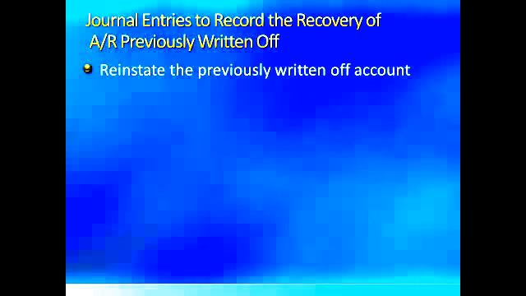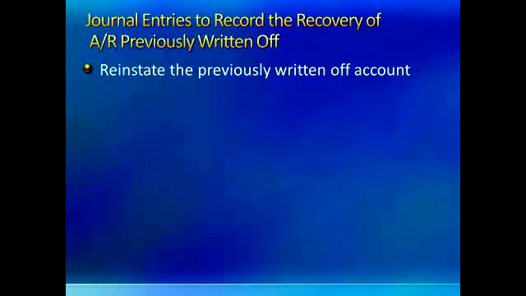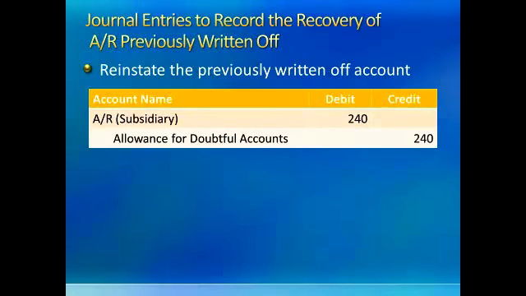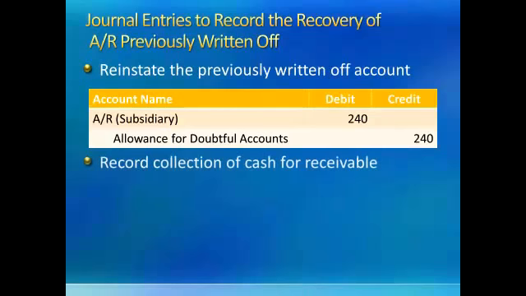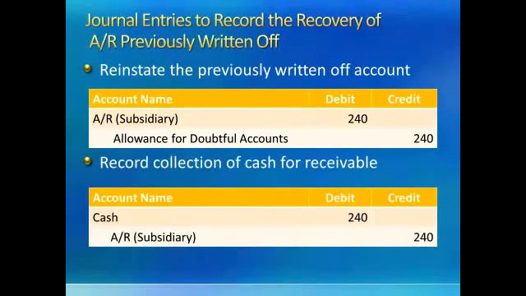If we've written off a customer in the past and that customer comes in and wants to pay us, the first step in the process is to reinstate the previously written off account. This means we do the opposite of what we did when we wrote the customer off. In other words, we debit accounts receivable and we credit allowance for doubtful accounts. After we reinstate the customer, we record the collection of the cash just like normal by debiting cash and crediting accounts receivable.